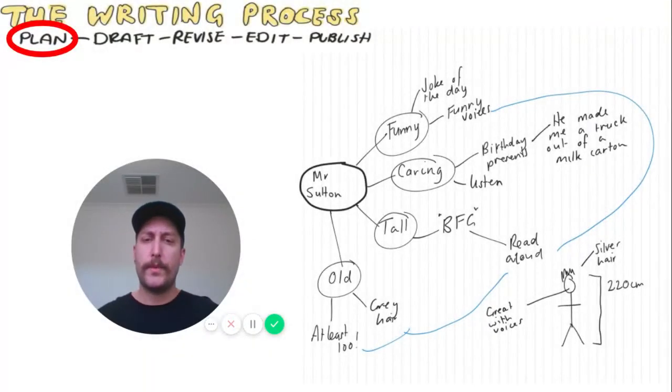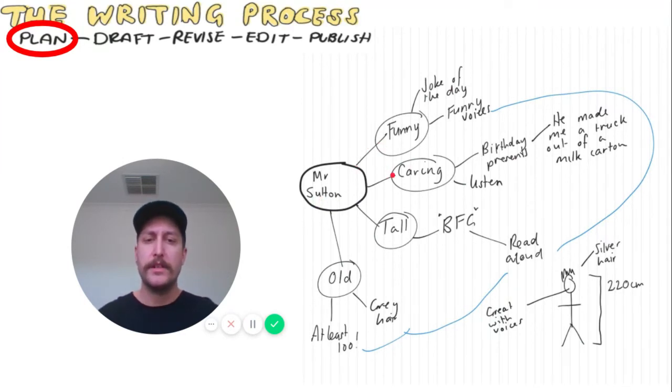Here is an example of where you could use word mapping in the drafting or even the revising stage. So I've chosen a character from a story that I would like to write about. And I chose this because I wanted to make sure that this character is really interesting. So it was Mr. Sutton, based on one of my actual teachers that I had. So I did the same process.